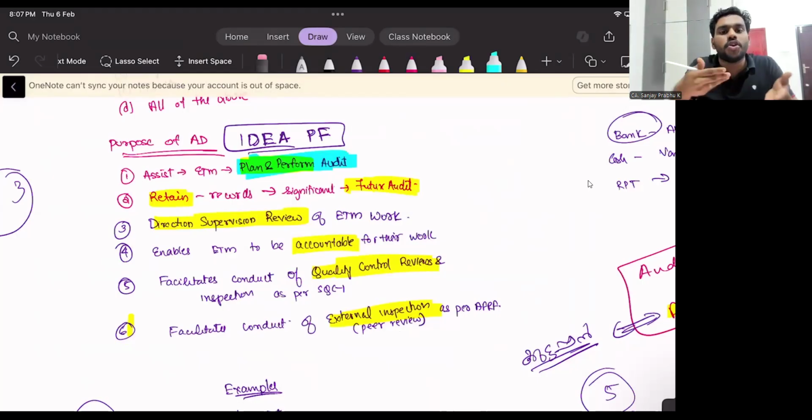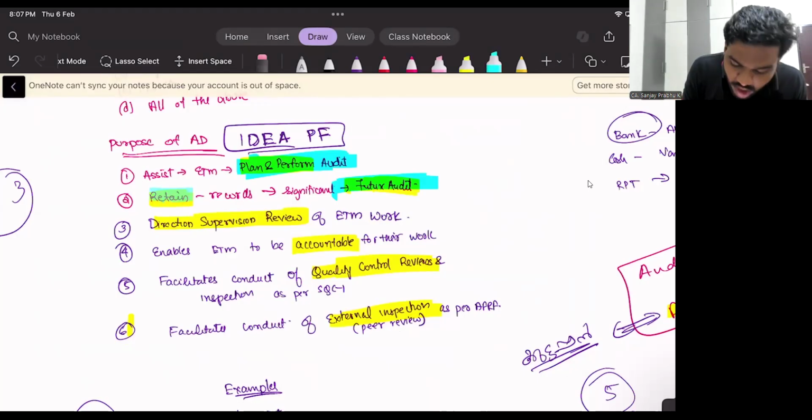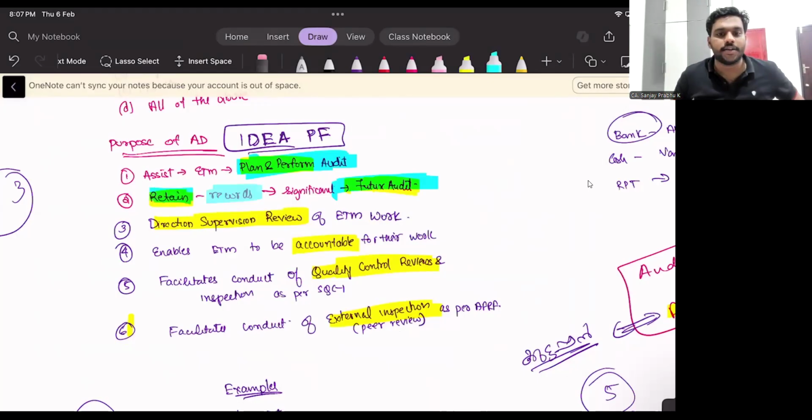What are we going to document? We will document only those things which we need for future audit. We will not document everything what we see. We will only retain those records which are significant for future audit.